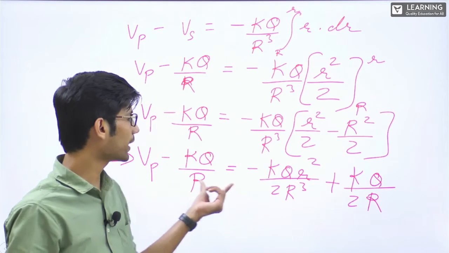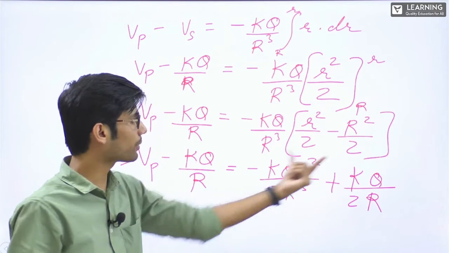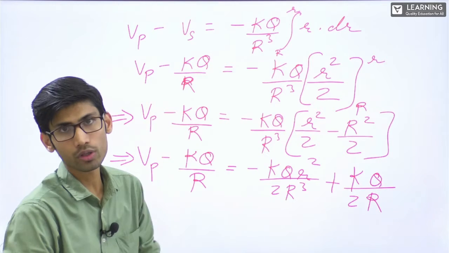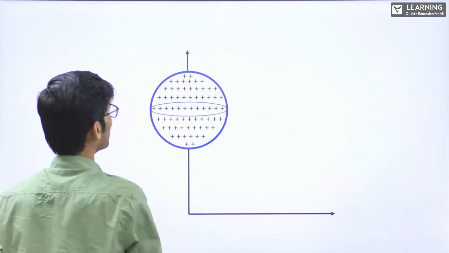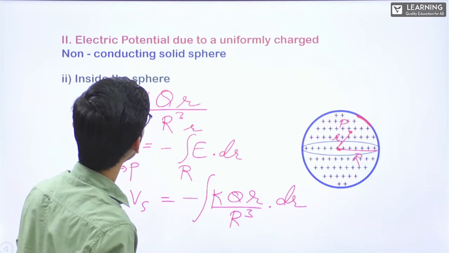Now see, KQ by R and KQ by 2R. This minus will go there and add: KQ by R plus half of KQ by R, that is 3 by 2 KQ by R, right?